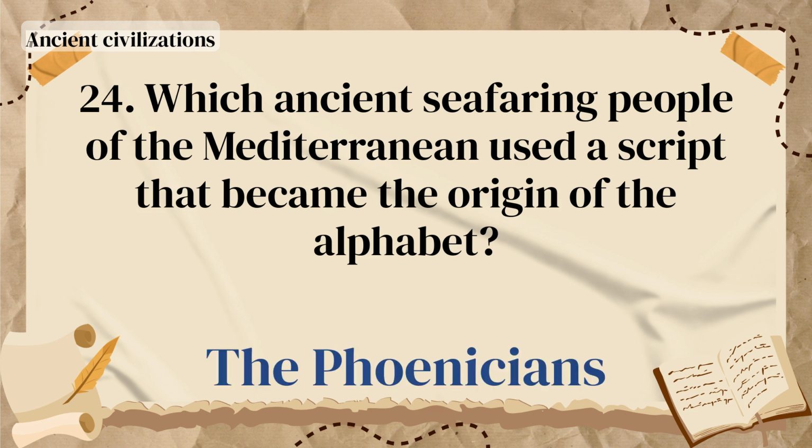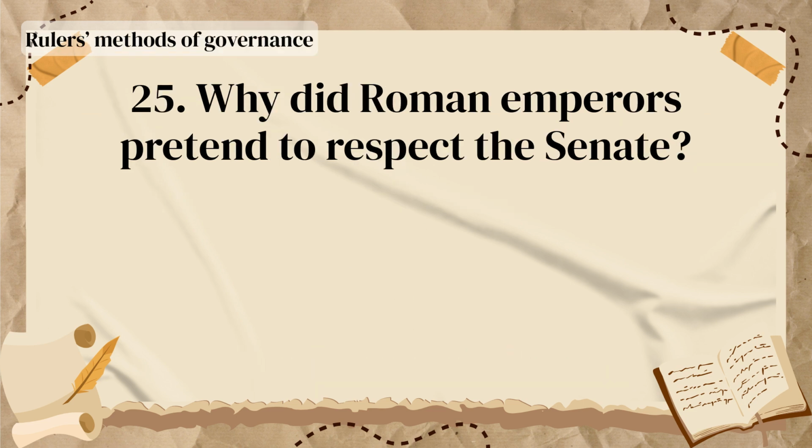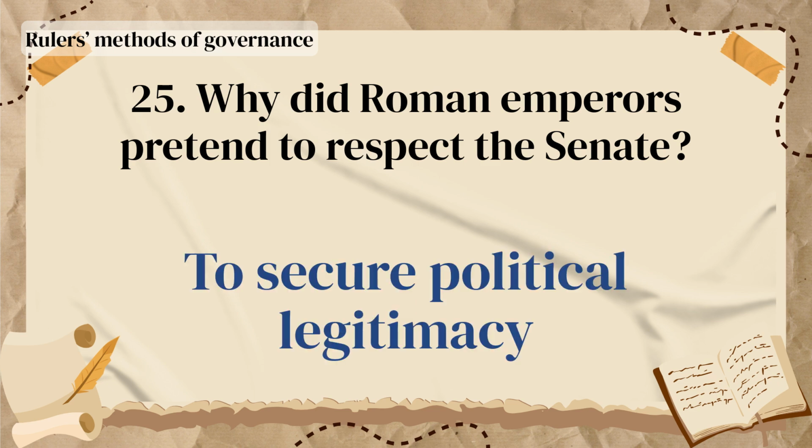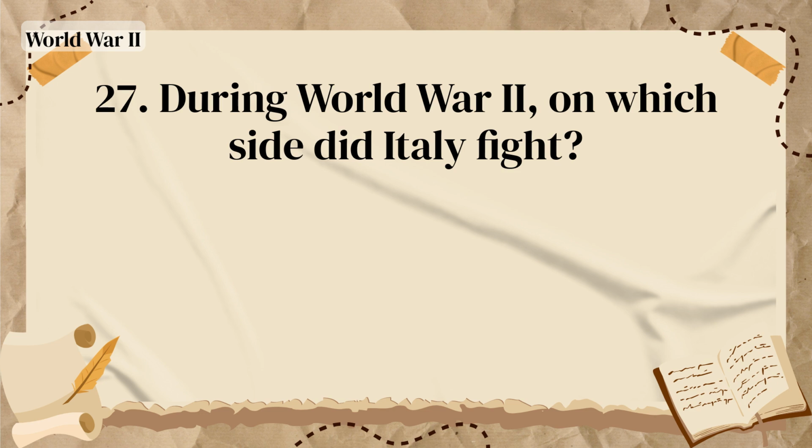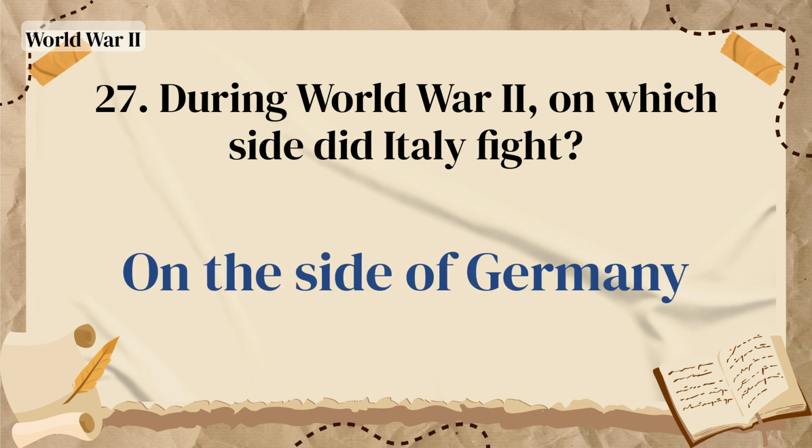Which ancient seafaring people of the Mediterranean used a script that became the origin of the alphabet? The Phoenicians. Why did Roman emperors pretend to respect the Senate? To secure political legitimacy. In medieval Europe, what type of building most prominently symbolized the authority of the Pope? Cathedrals. During World War II, on which side did Italy fight? On the side of Germany.